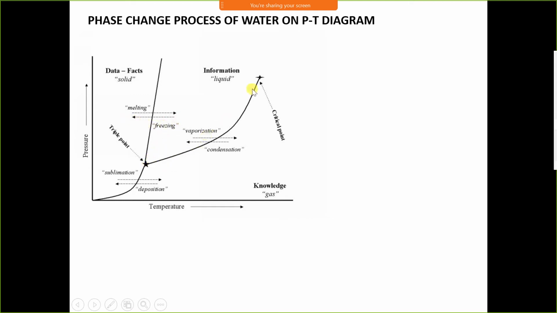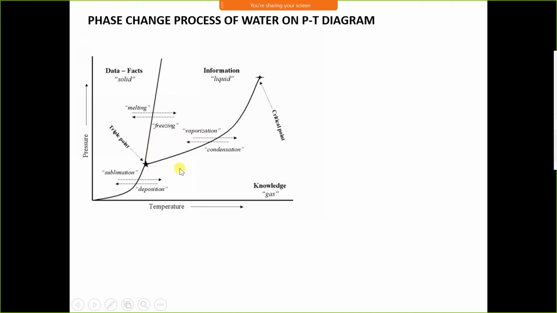Now this line is a saturation liquid vapor line. When the liquid is heated, it converts into vapor. This process is called evaporation. When the gas is cooled, the gas converts into liquid phase, and this process is called condensation.